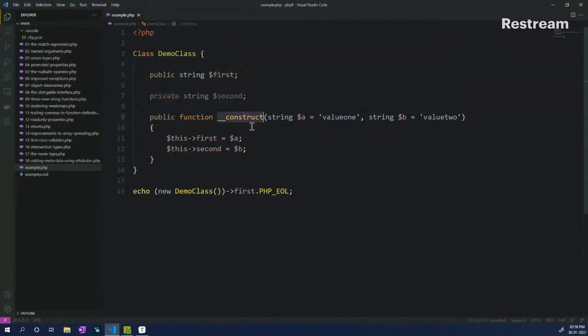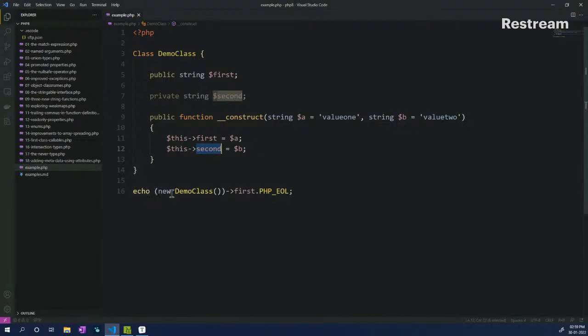We have a constructor in which we accept two string arguments, argument A and argument B. Both are type hinted as string, and we have default values associated with them. And then we point argument A to the first property and argument B to the second property.